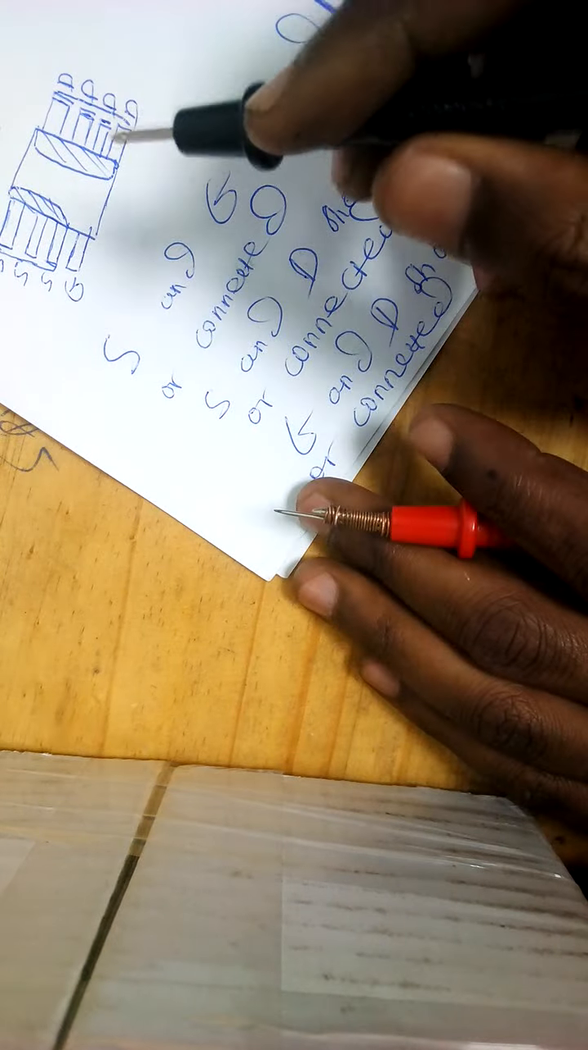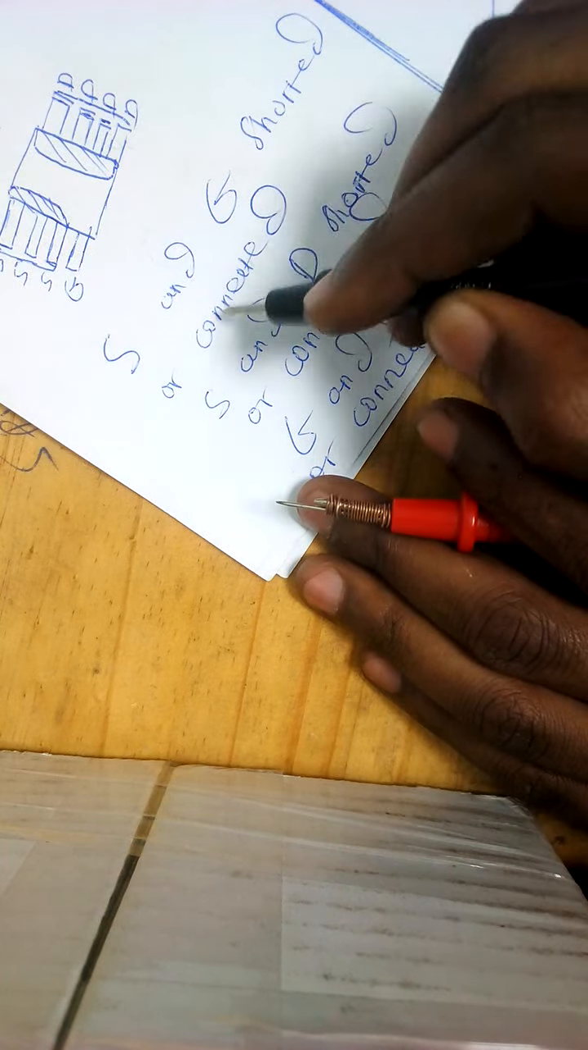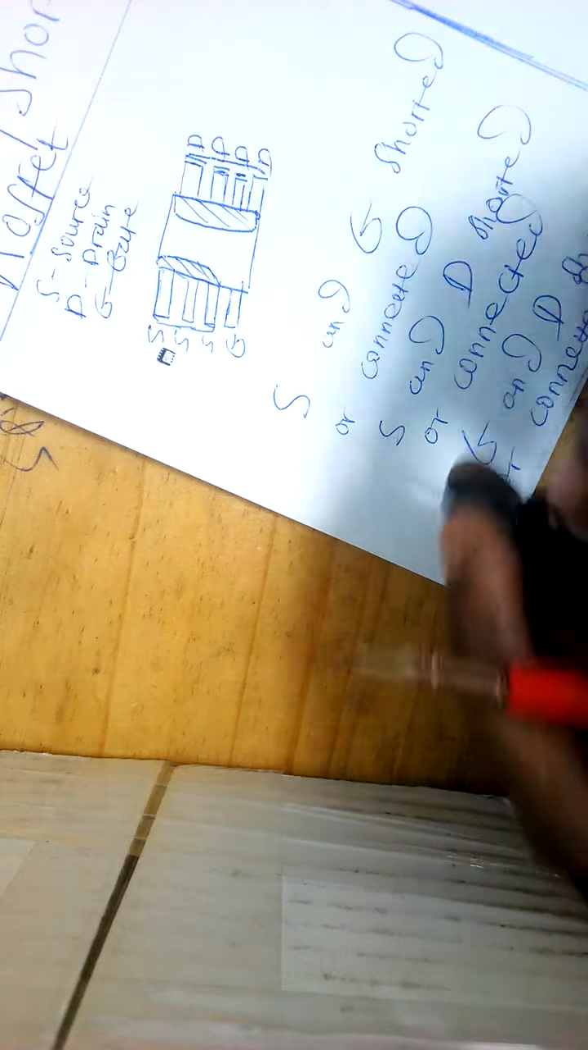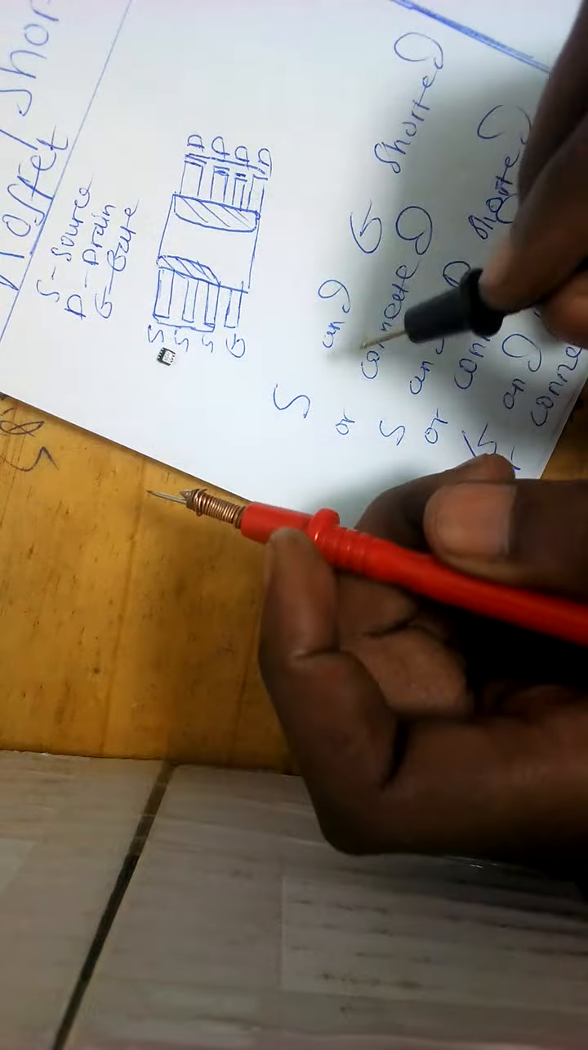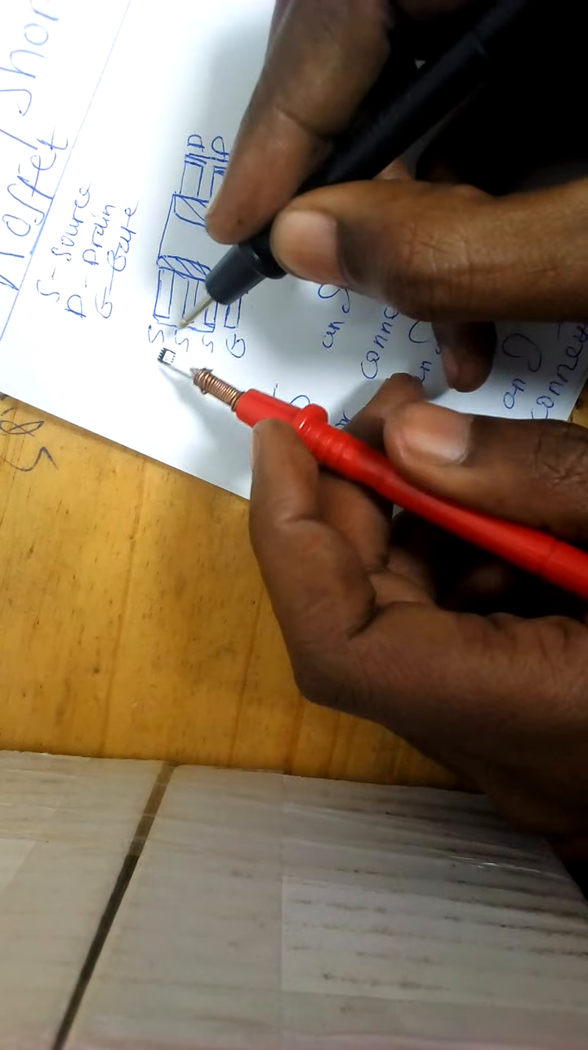So for a bad MOSFET, source and gate are shorted or connected. Let's see. This is the bad MOSFET, source and gate shorted. So let's test.